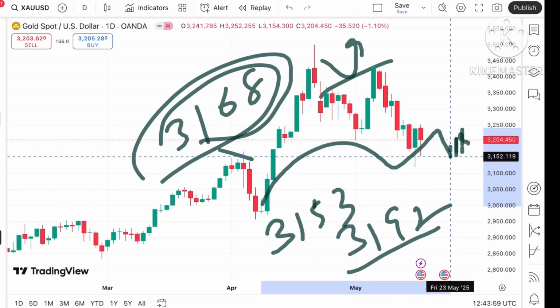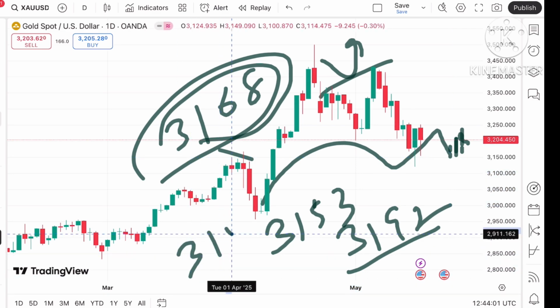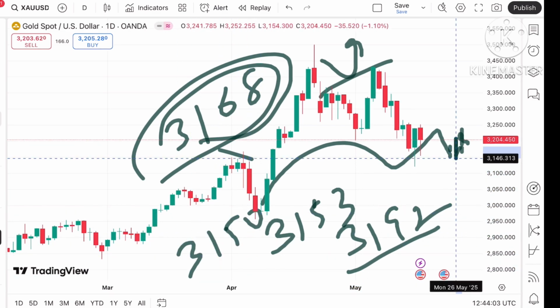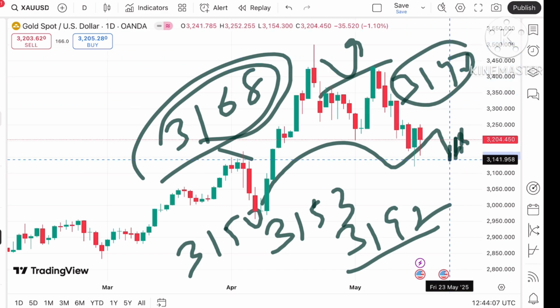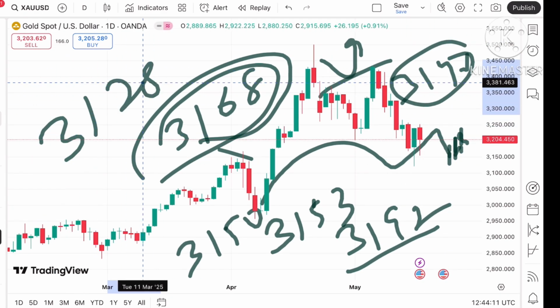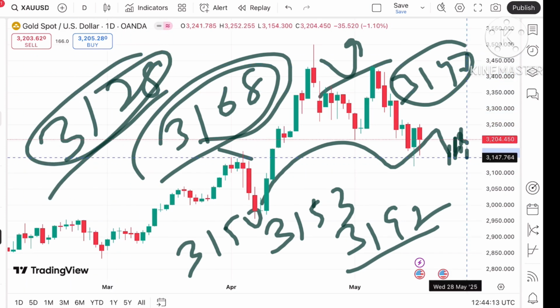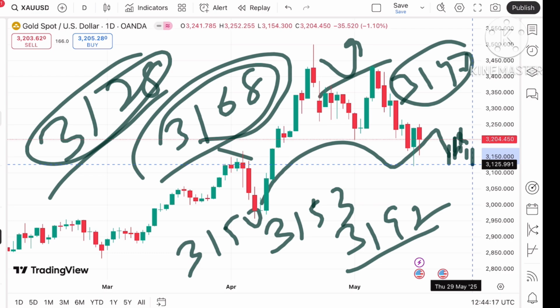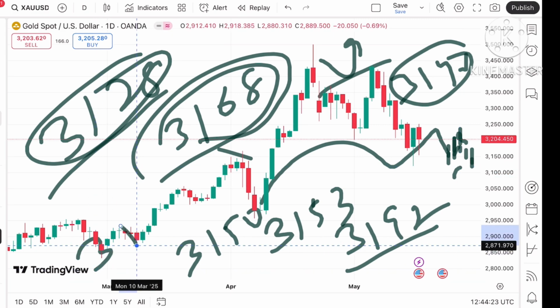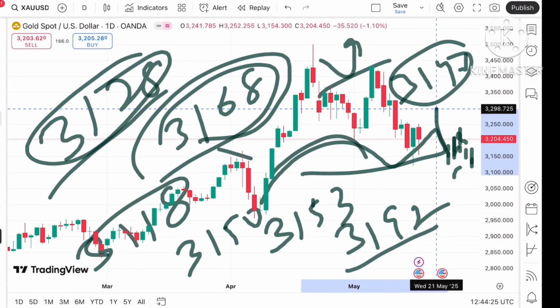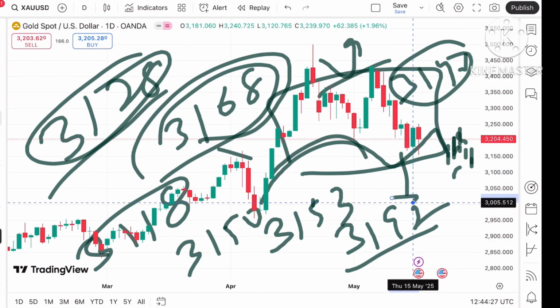So we can see after 3153 a probability of touching 3150, and from there a level of 3146. Okay, and if the price falls below a level of 3146, a further fall we can see towards $3128. Okay, and if the price falls below a level of 3128, we can see it can move further down, after 3128, a probability of touching a level of $3118. Okay, and then a further zone out we can see towards the downside.